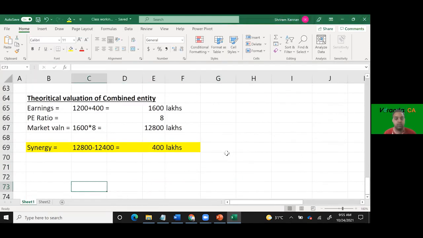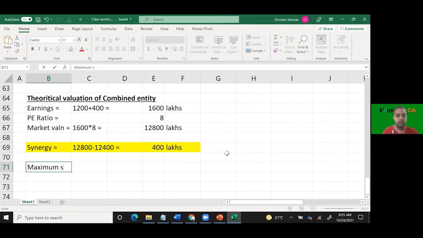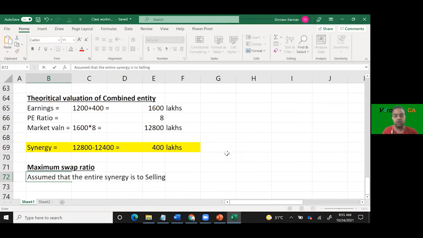Selling company. So we say maximum swap ratio, assumed that the entire synergy is to selling company, correct தானே? Right.